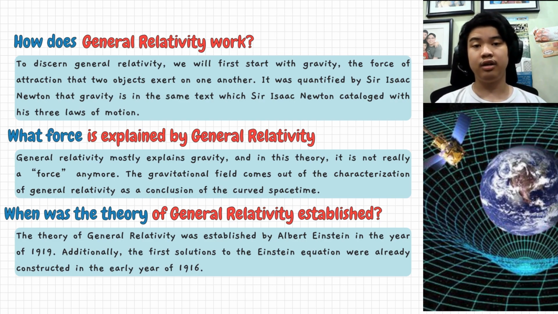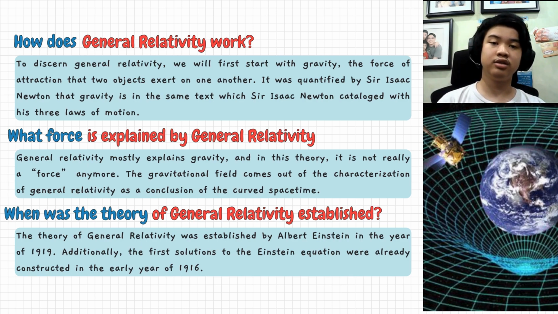When was the theory of general relativity established? The theory of general relativity was established by Albert Einstein in the year 1919. Additionally, the first solutions to the Einstein equation were already constructed in the early year of 1916.